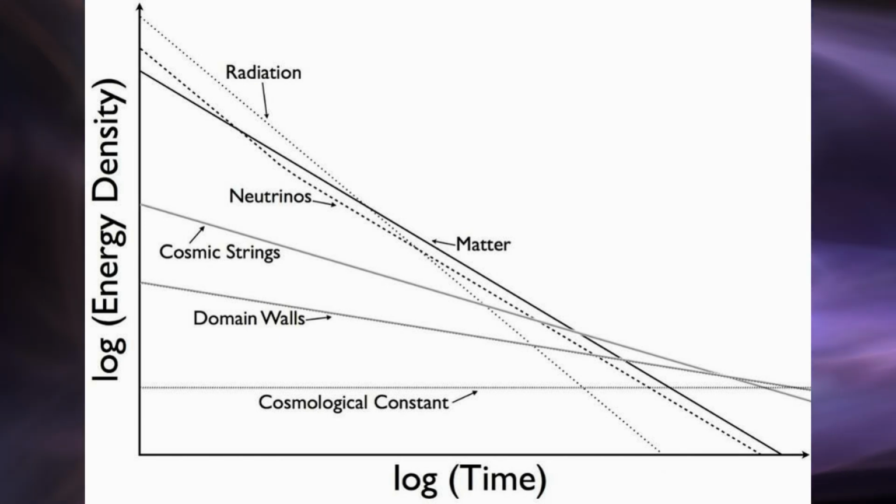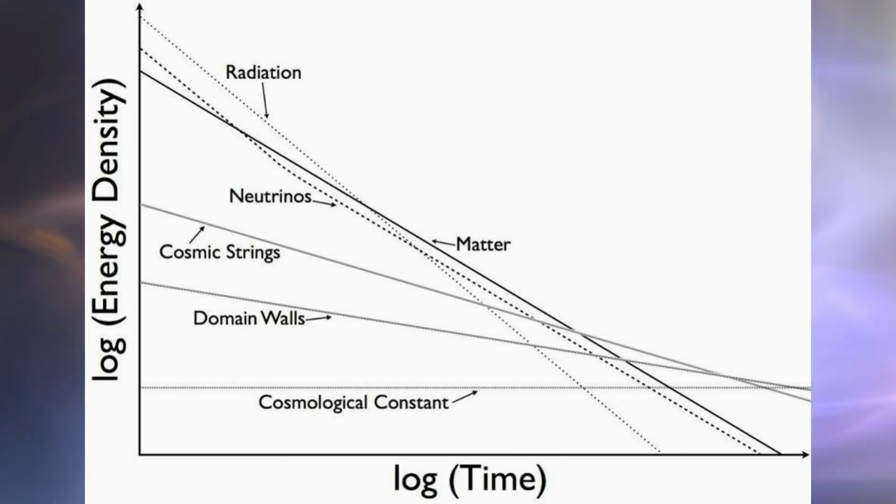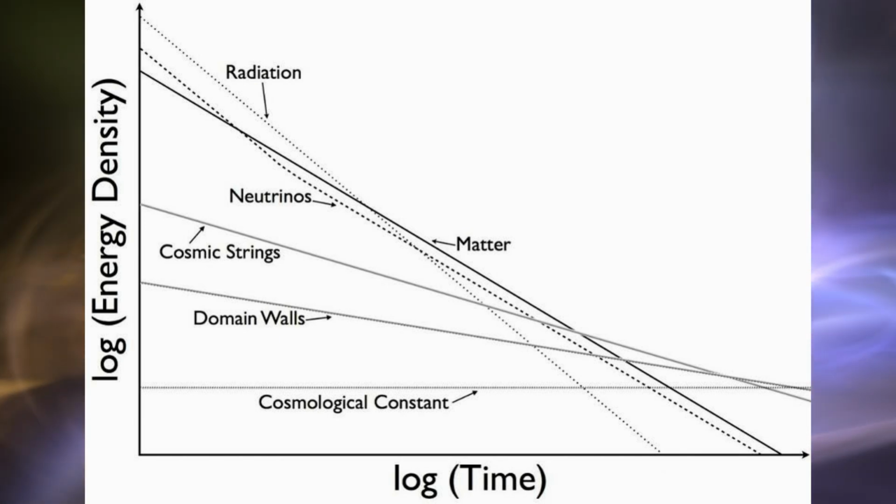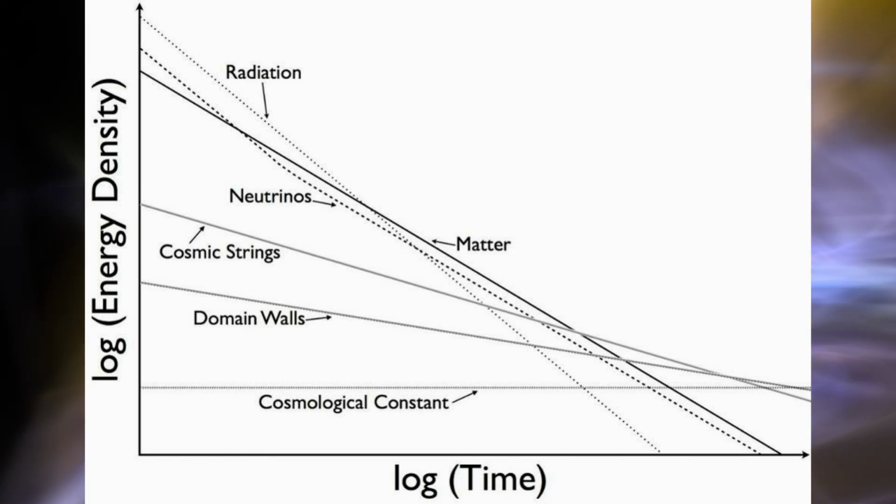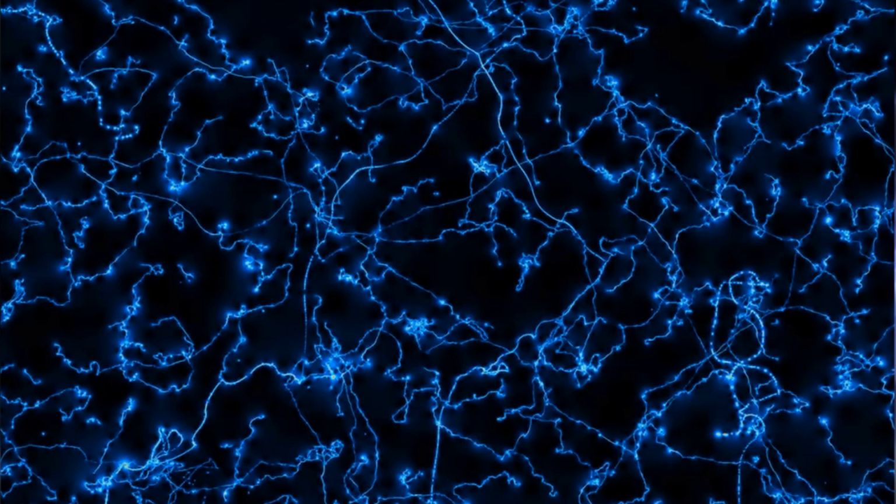In the context of cosmology, the concept of topological defects like cosmic strings and domain walls is significant. Cosmic strings are hypothesized one-dimensional structures that could have formed in the early universe during phase transitions. These strings are like long, thin energy filaments with immense density and are believed to have a crucial role in the large-scale structure of the universe.